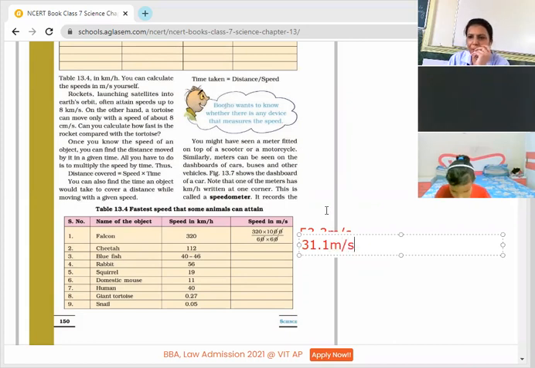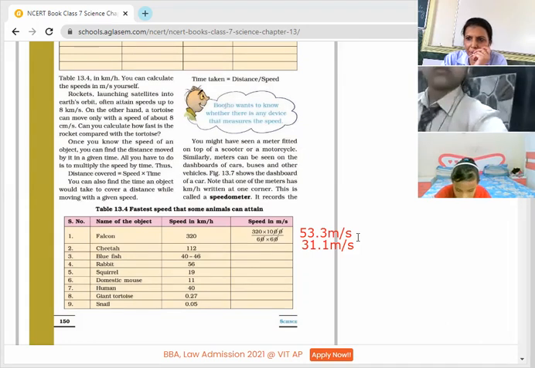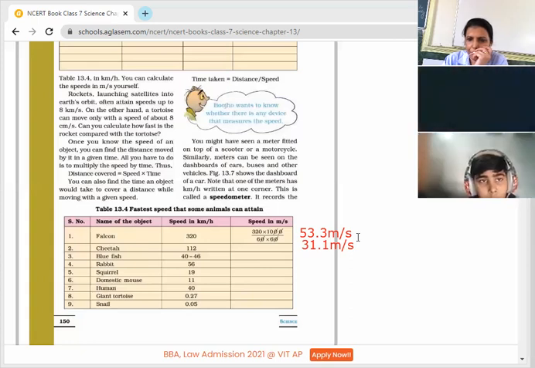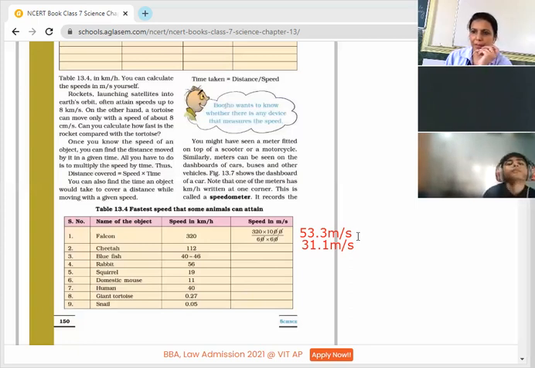Okay, who will tell me that if we need to change meter per second into kilometer per hour, then what will happen? How are we able to do it? Ma'am, we will divide it by 1000 and multiply by 60. Why 60? Why 60? Not 3600? Yes, but then it will be reverse.